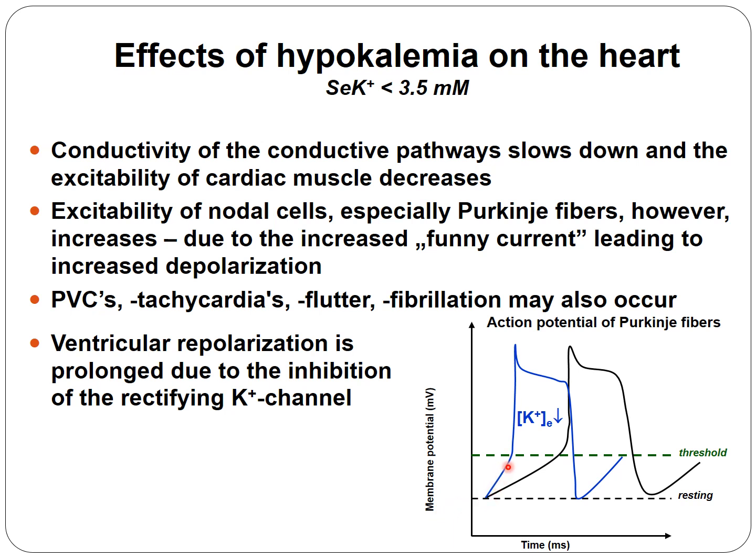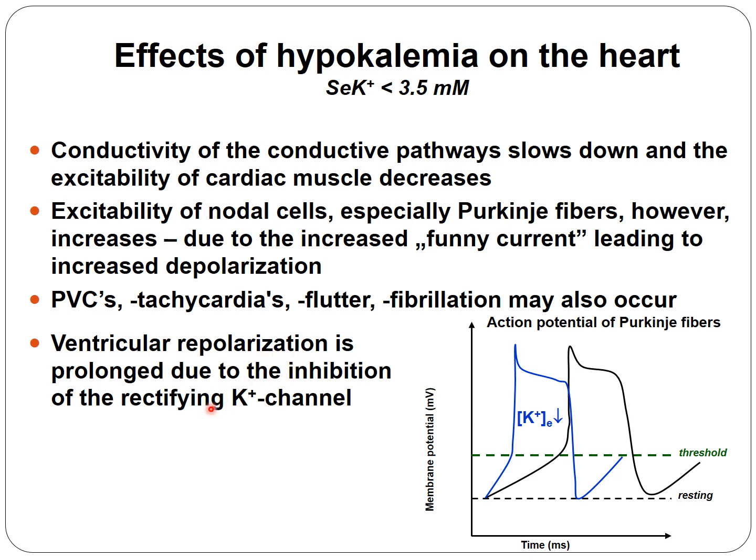So when the funny current increases, these cells reach the threshold earlier, and action potentials develop earlier and more frequently. Besides this, premature ventricular contractions, tachycardias, flutter, and fibrillation may also occur. So ventricular tachycardia, ventricular flutter, and ventricular fibrillation can develop very easily.